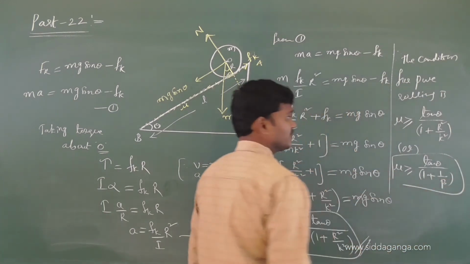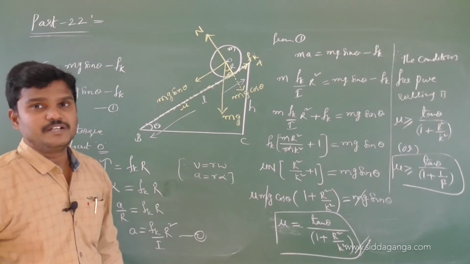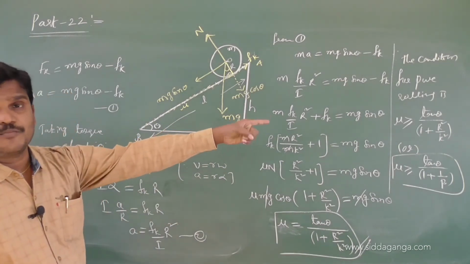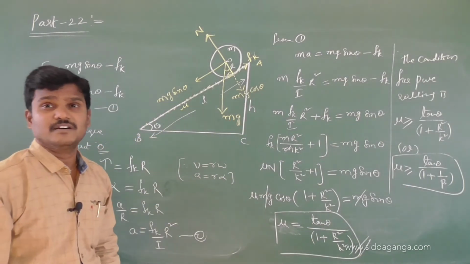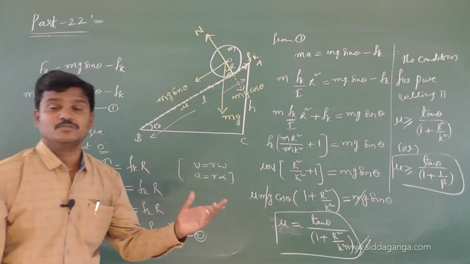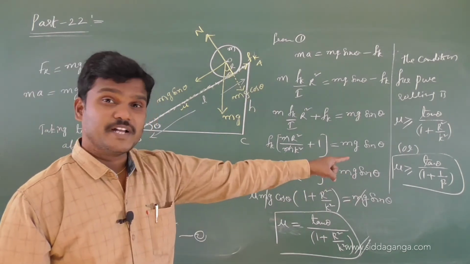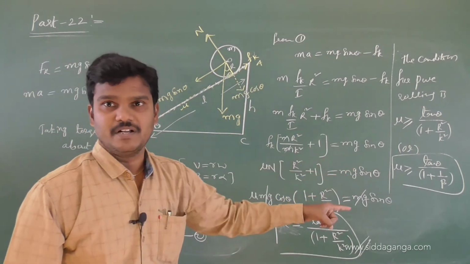See, beta is k square by r square. So the condition for pure rolling I got is mu greater than or equal to tan theta by 1 plus r square by k square. Earlier I took k square by r square as beta. Then I got tan theta by 1 plus 1 by beta.